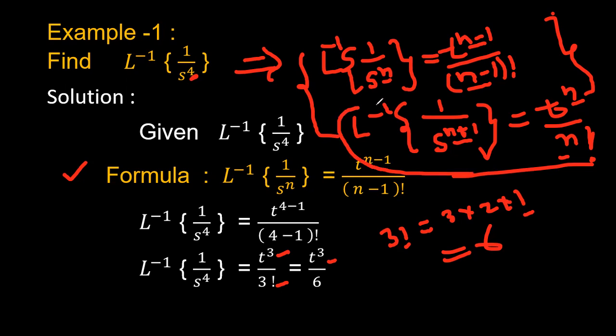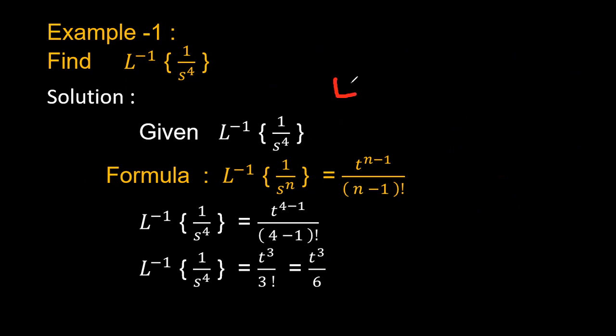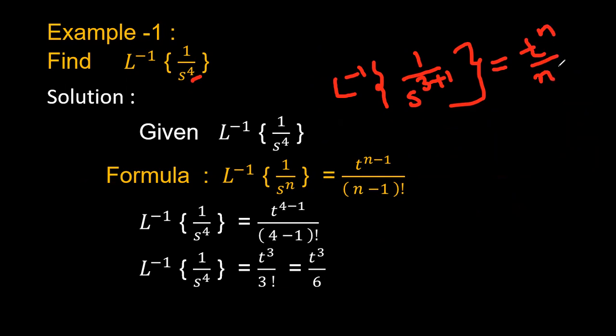If I do this problem by using the other method also, you will get the same answer. If you want, you can check it. I will convert this by using the second formula, that is s power n plus 1. Instead of writing 4 directly, I can convert this as 3 plus 1, that is the n plus 1 form. That is equal to t power n by n factorial. So here 1 by s power 3 plus 1, which is s power 4.